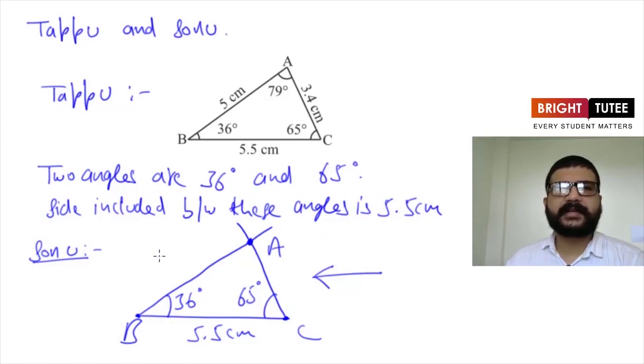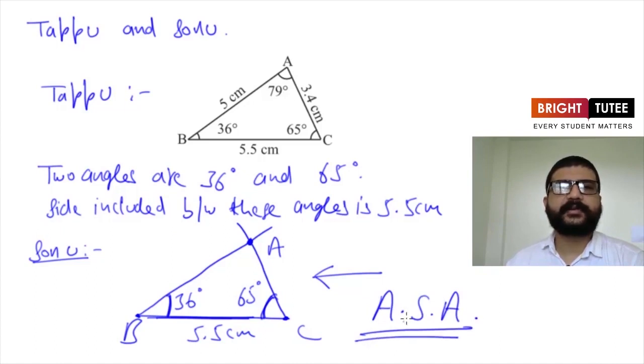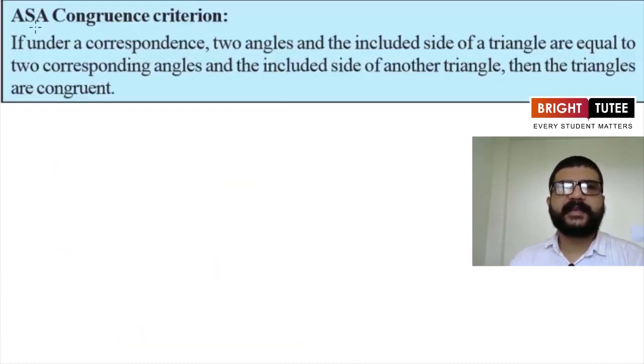So it means now they have discovered one more criteria, and it is angle side angle, because here we are using angle, side included between them, and then again an angle. So it is ASA. Now we are going to study ASA in detail. Let's see what is the statement of ASA. So here is ASA congruence criteria.